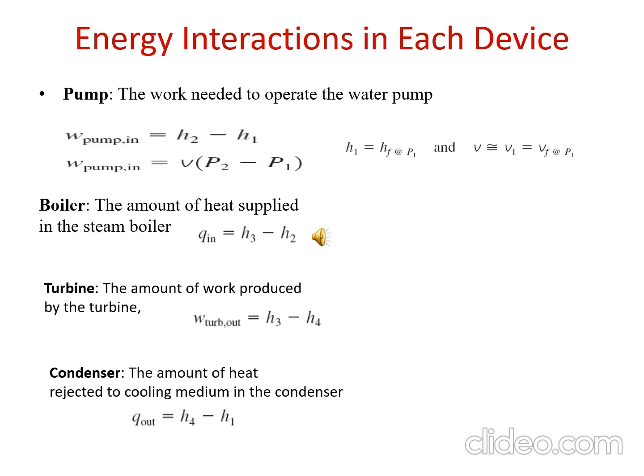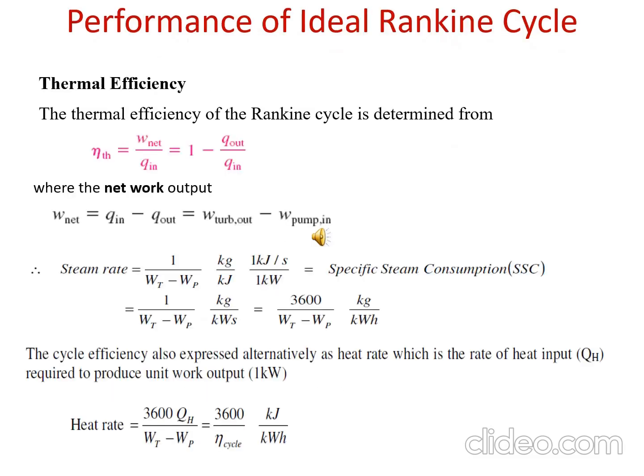What is Q out? Q out is done in the condenser, so it is H4 minus H1, divided by Q in, H3 minus H2. Or we can say W net divided by Q in. Q in equals H3 minus H2, and W net means Wt minus Wp, work done by the turbine minus work done by the pump.